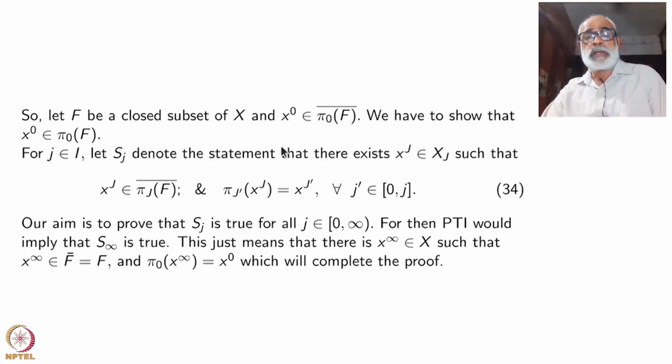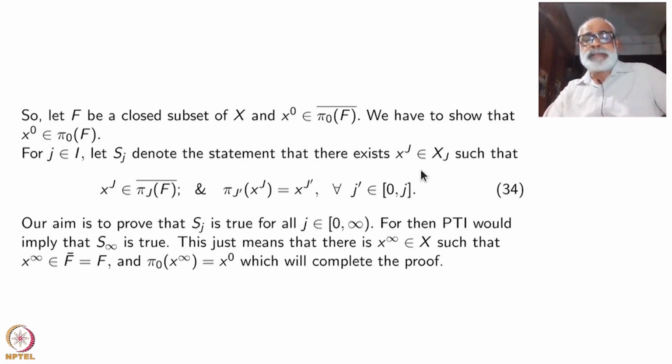So this is what I did in the illustration case. First you choose x naught, and then x naught comma x1, and then x naught comma x1 comma x2. So that kind of notation is not possible here. That's what I have tried like this. That's all. So this will be true for every j prime inside 0 to j. This statement makes sense even when j prime is 0. There is no problem. That x naught has been already chosen, so we know this statement is true. Otherwise it's just a statement now.